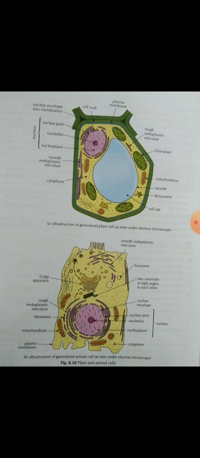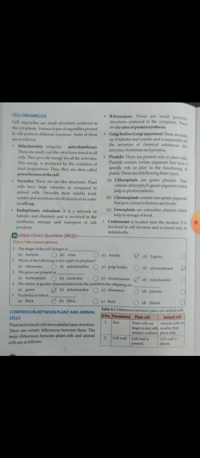Now I am telling you about ribosomes. All these organelles are shown in these two diagrams and you are all looking at the diagram here also. After that, in this book, in this paragraph, you are seeing the number of cell organelles. Okay, then ribosomes: these are small granular structures scattered in the cytoplasm. These are the sites of protein synthesis.